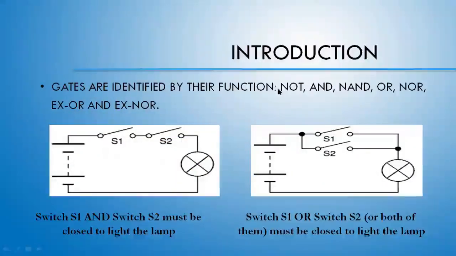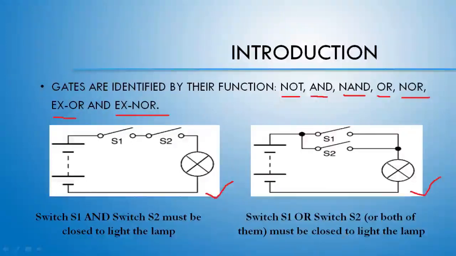Gates are identified by their functions, and the functions are NOT, AND, NAND, OR, NOR, XOR, and XNOR. These are the basic gates that we are going to learn in this unit. One by one, I will show you each and every gate and their working policies. Just for your understanding, I am putting two examples here. Although this type of circuit is not in your syllabus, just for your clarification, I am giving you two circuits.